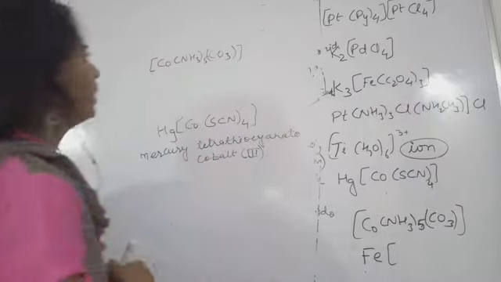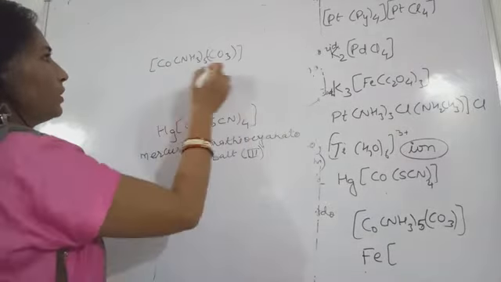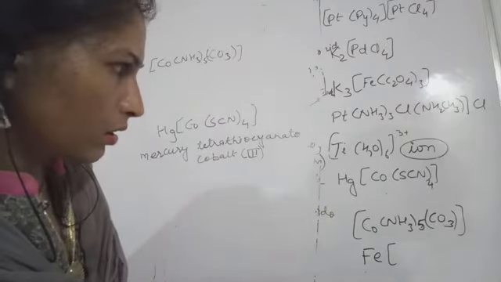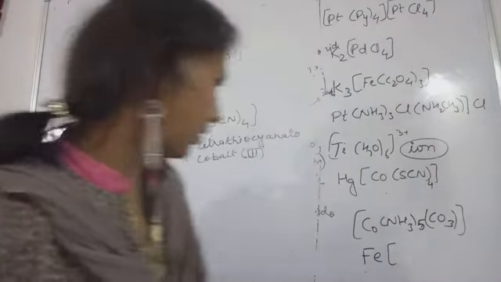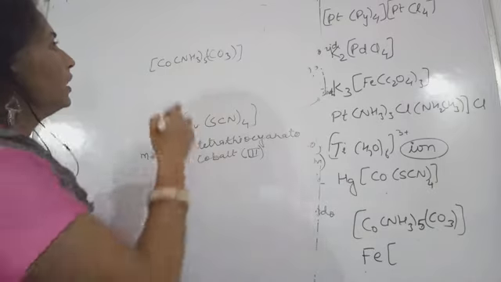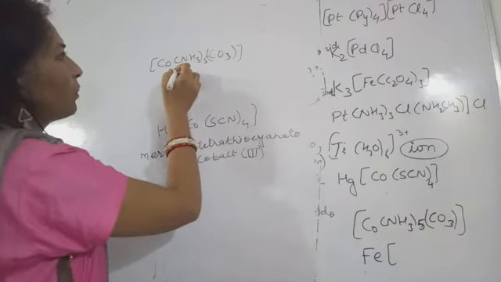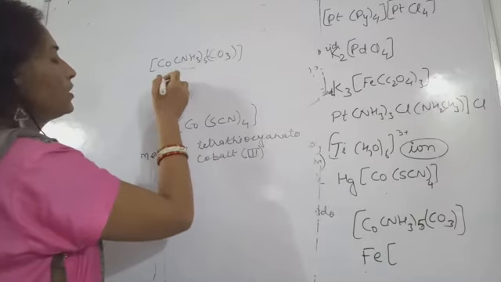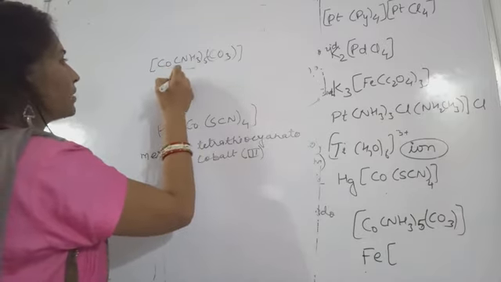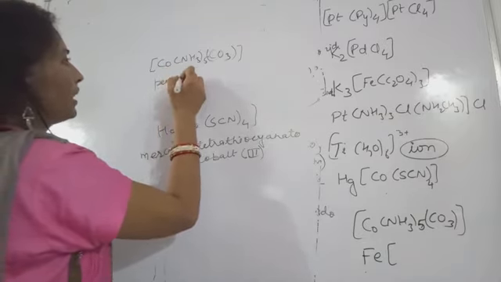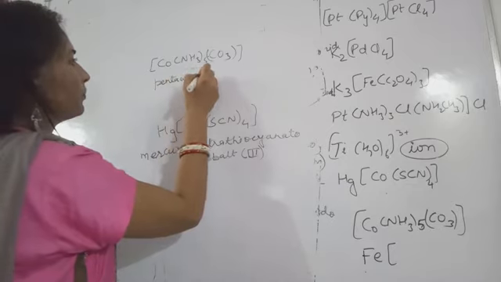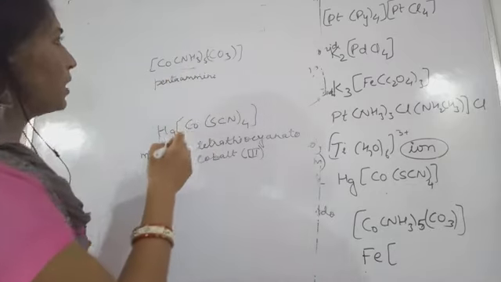Now, in this case, what will be the name? The counter ion is not present here. Okay. Let's see. So in this case, you are going to start with what? The pentaamine word will come first. So we will start with pentaamine. Okay, pentaamine.